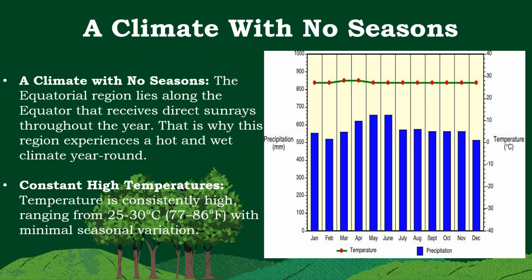The equatorial region lies along the equator that receives direct sun rays throughout the year. That is why this region experiences a hot and wet climate year round. Temperature is consistently high, ranging from 25 to 30 degrees with minimal seasonal variation.